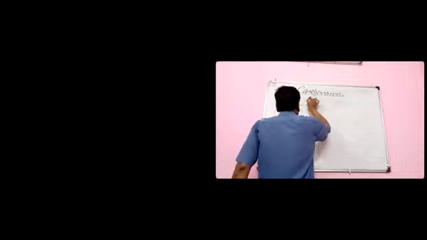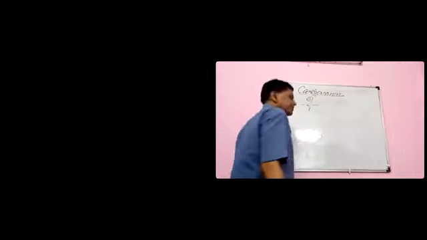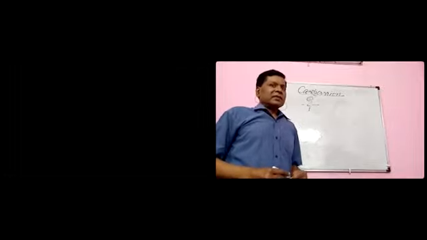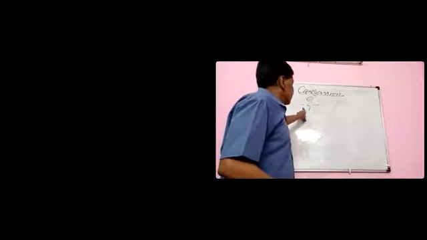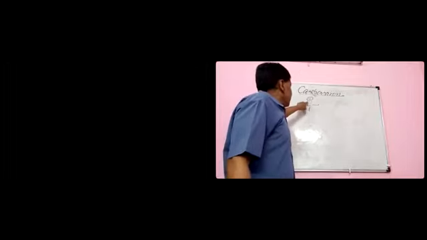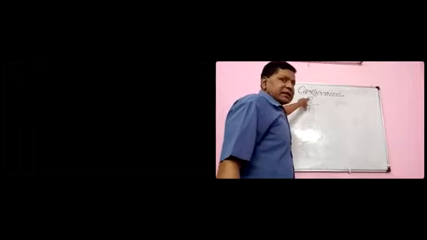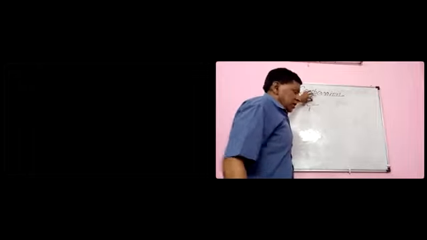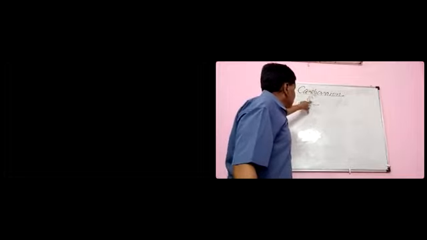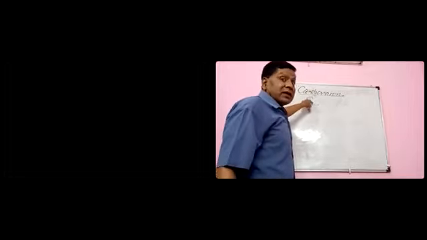This is the carbon. Look here, the 3 sigma bonds are already here and one negative charge, but here 2 electrons. Those 2 electrons are the unpaired pair.